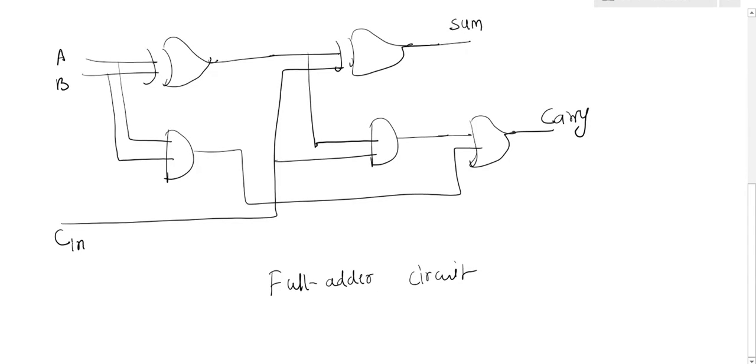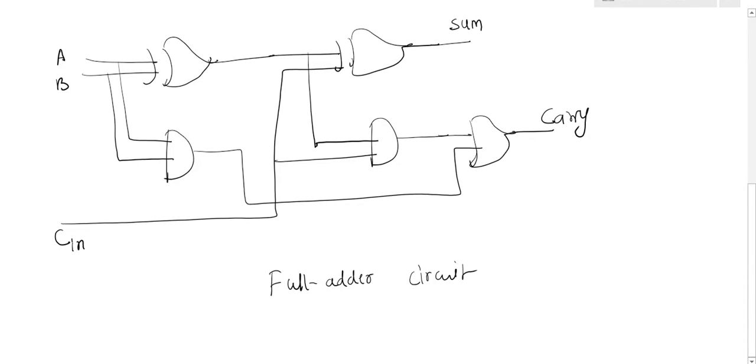There is nothing new in this. The last full adder circuit, as it is, I have taken here, to use this full adder to implement the look ahead carry generator. Clear? Now I am going to implement a full adder. But to calculate the carry in advance, I am going to generate one more circuit. Clear? And how to design that circuit? For that purpose, I am using this full adder. Clear?